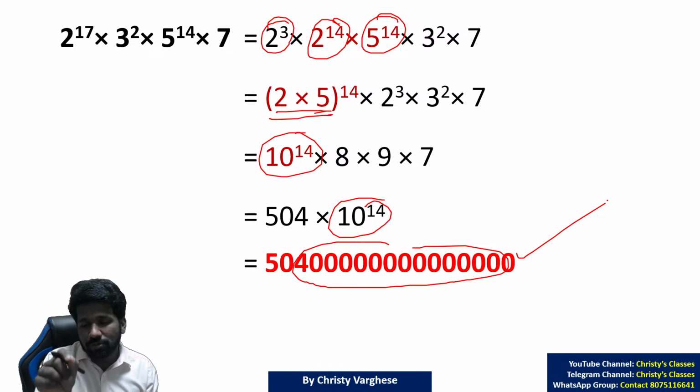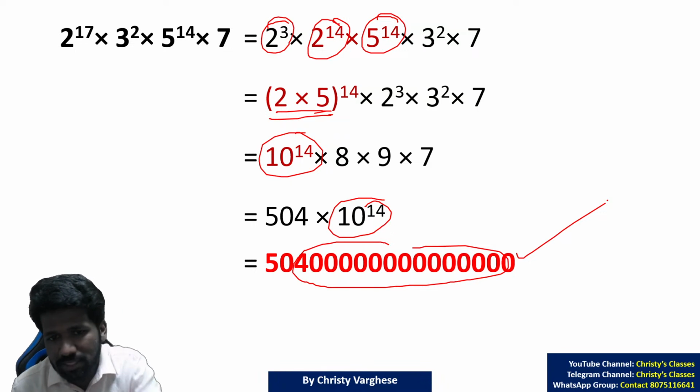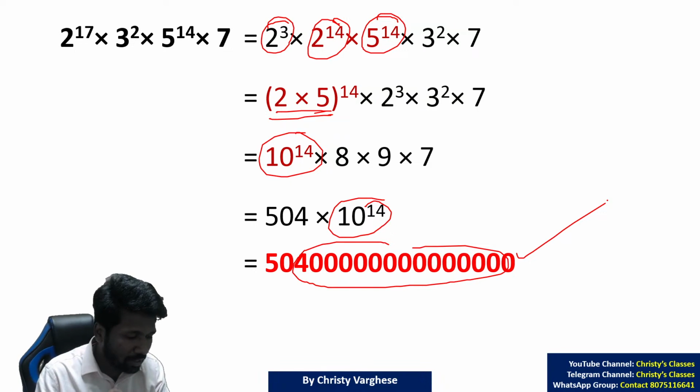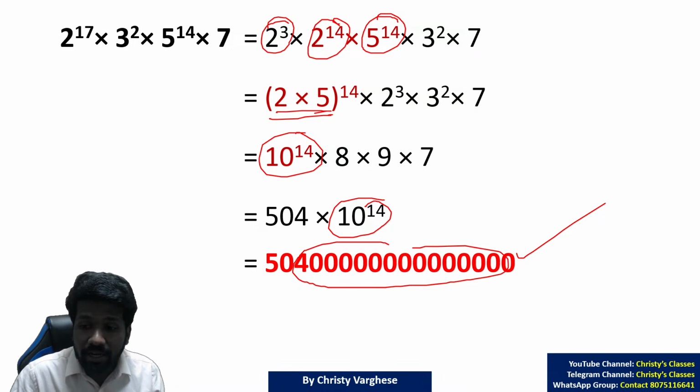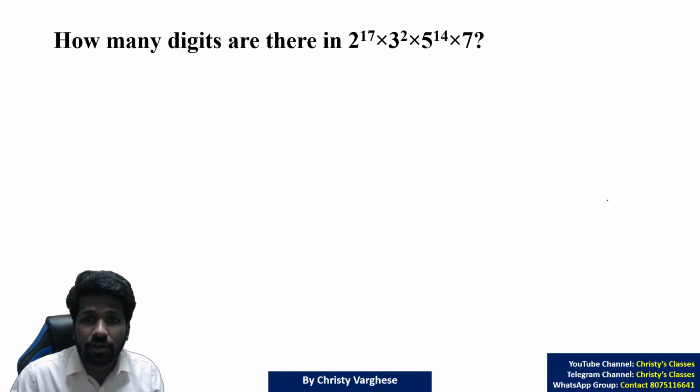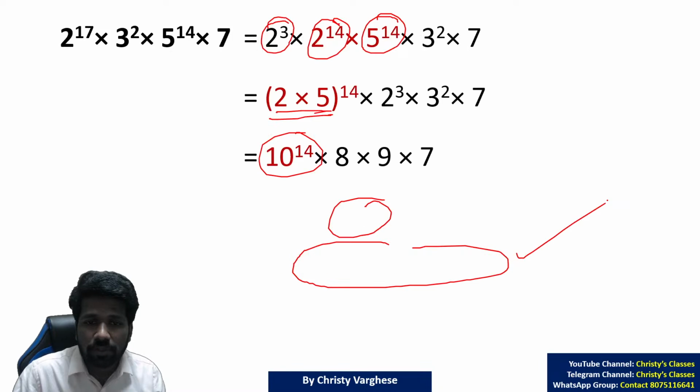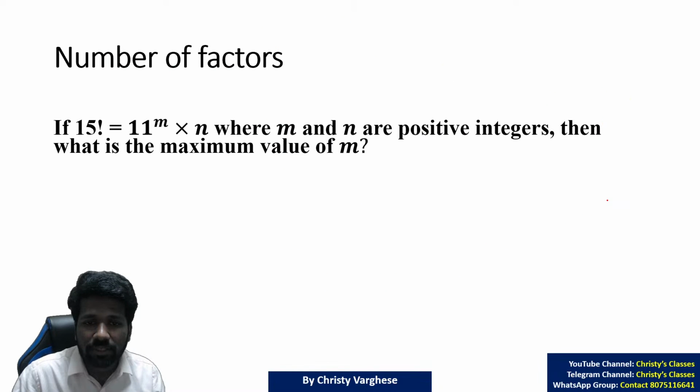CSIR NET aspirants, this is a previous CSIR NET question that I have just explained. So it is a very connected concept itself. And what about trailing zeros in the case of a factorial? Due to lack of time, I will use this flashcard to explain this concept.